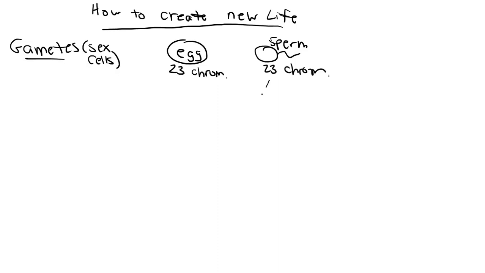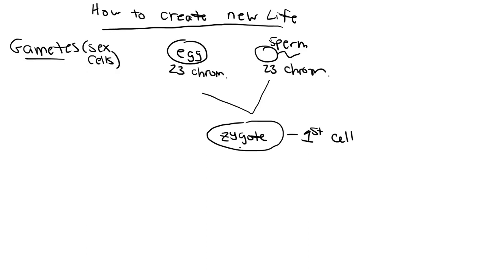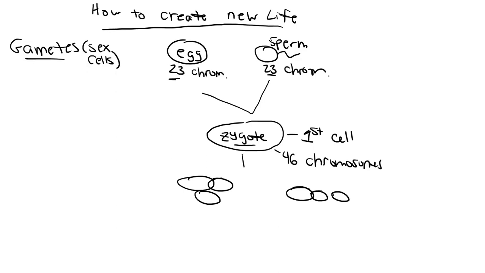When the egg and the sperm come together, they produce the first cell to make life. So basically, a zygote is the first cell. Hey, at one point in your life, you were a zygote. That's weird, huh? Now, zygotes, because they have 23 chromosomes from the egg and 23 from the sperm, are going to have 46 chromosomes total. From there, this zygote is going to divide several times all over the place. Tons of division. And now we have what's called an embryo.